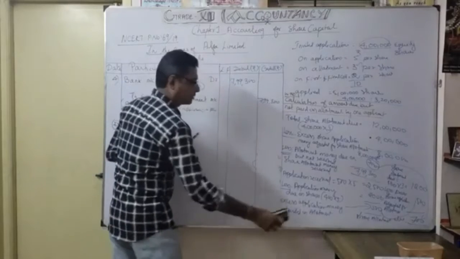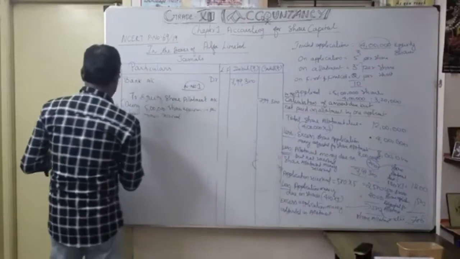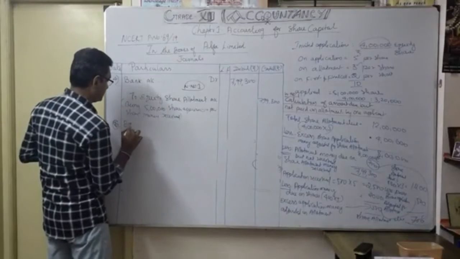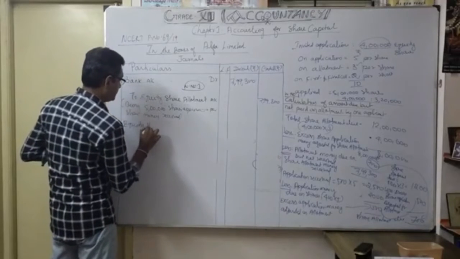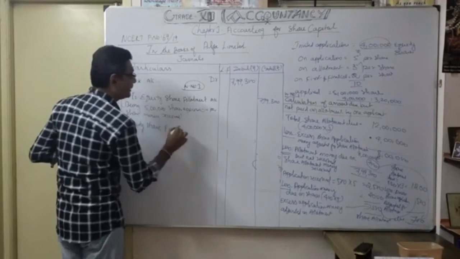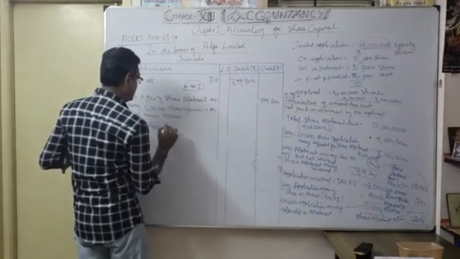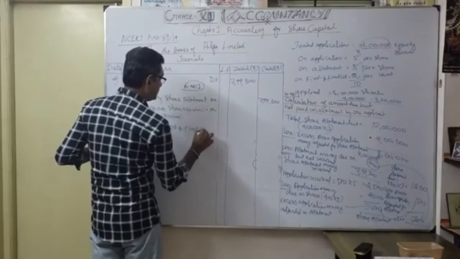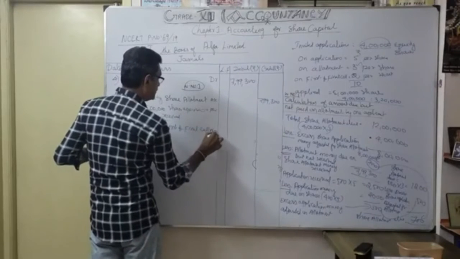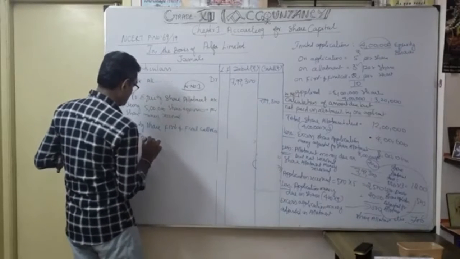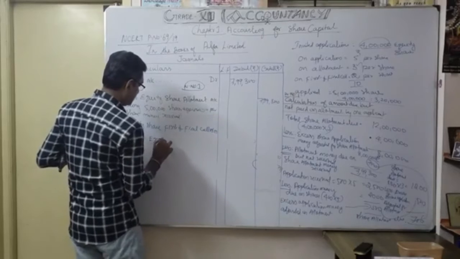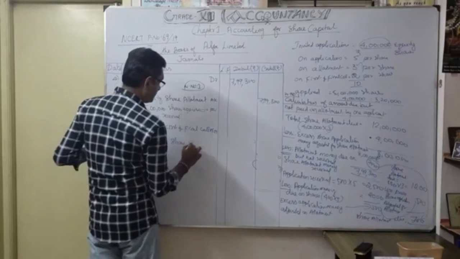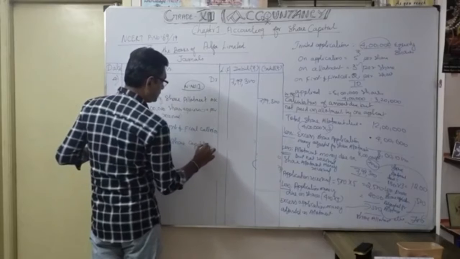So next one, you know very well, that is the 5th transaction. What is the 5th one? Equity share first and final call, isn't it? Equity share first and final call account debit to equity share capital account.